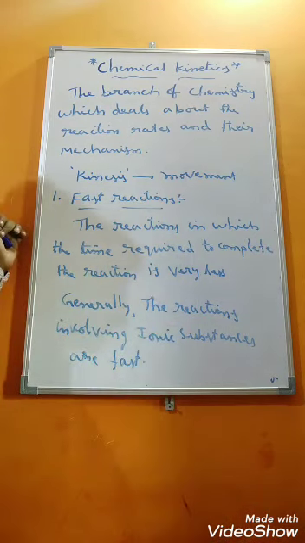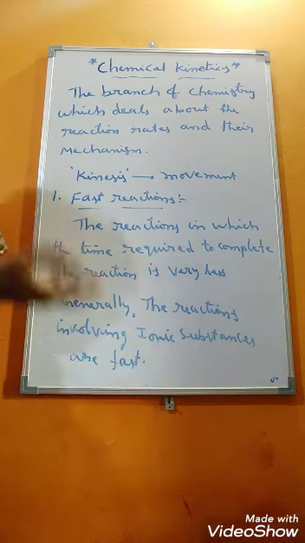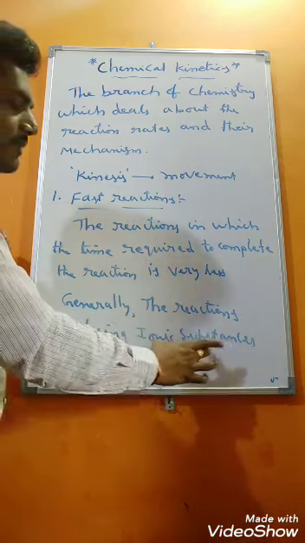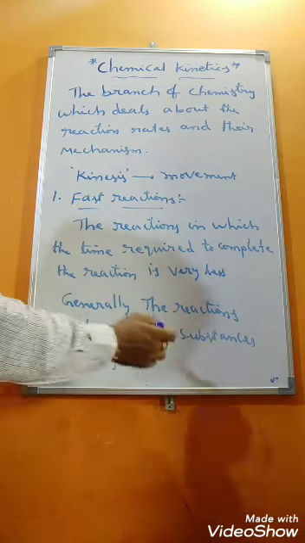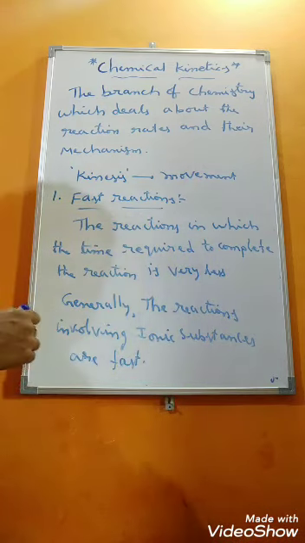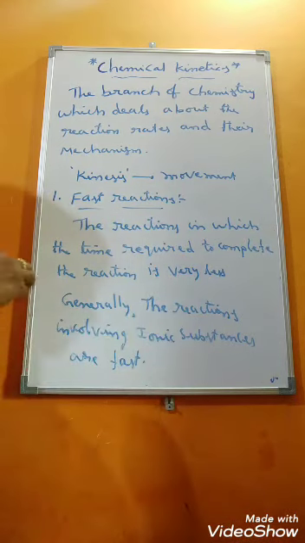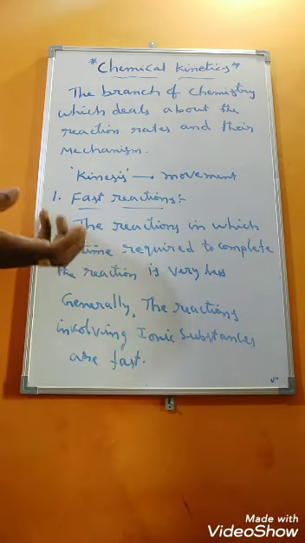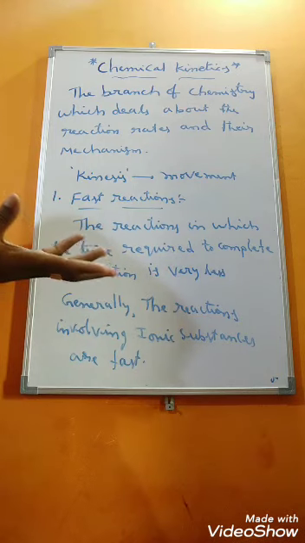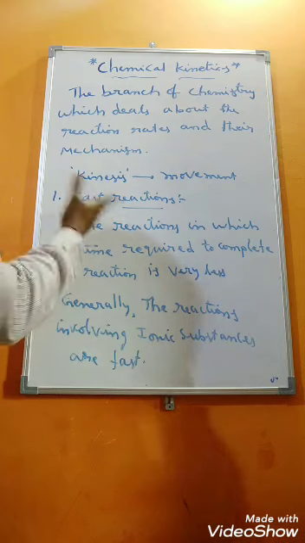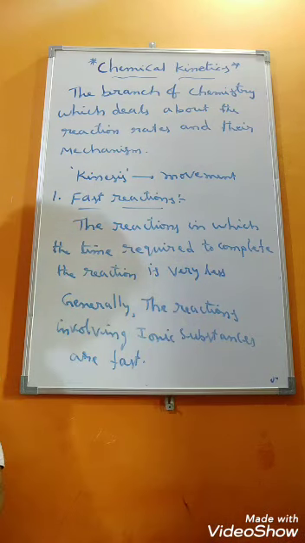Ionic substances means the substances which produce ions when dissolved in water, or else the substances which are made up of ionic bonds. Such type of substances we can call as what? Ionic substances. So whenever ionic substances are involved in a chemical reaction, that reaction will take place within a few seconds, or within a fraction of seconds also. Such type of reactions we call as what? Fast reactions, students. Understood, students?